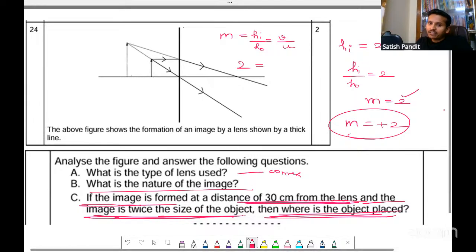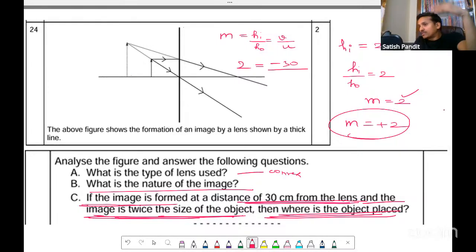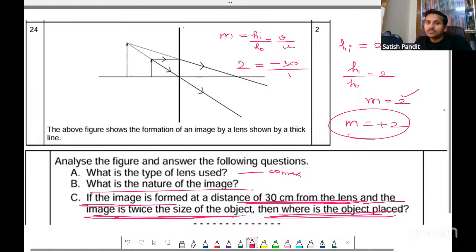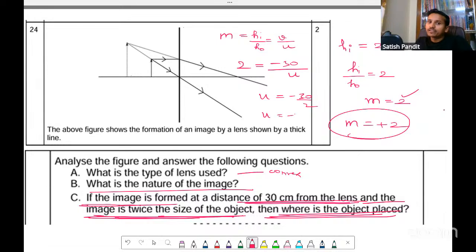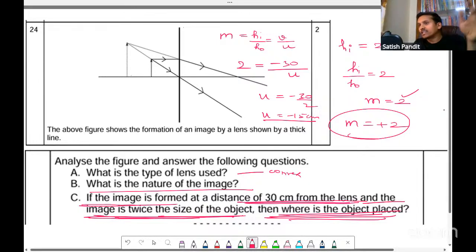We want to find U, but V is given as 30. And since the image is going to be on the left side, it is -30, because we have to take it along with sign. And this is U. So what is U? Cross multiply: -30 by 2. That is -15. That means the object is placed on the left side of the lens.